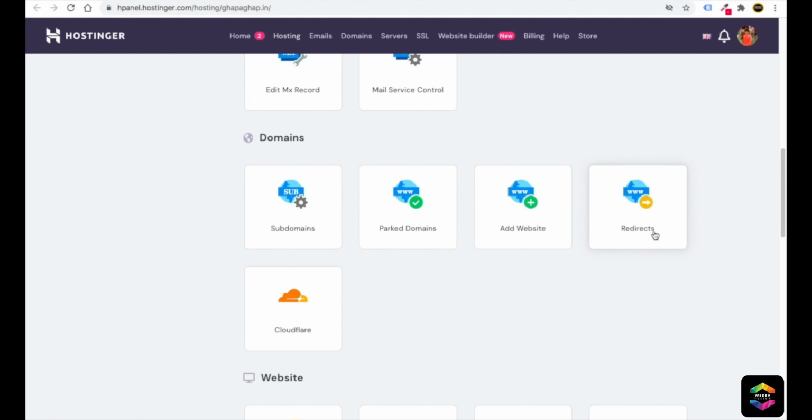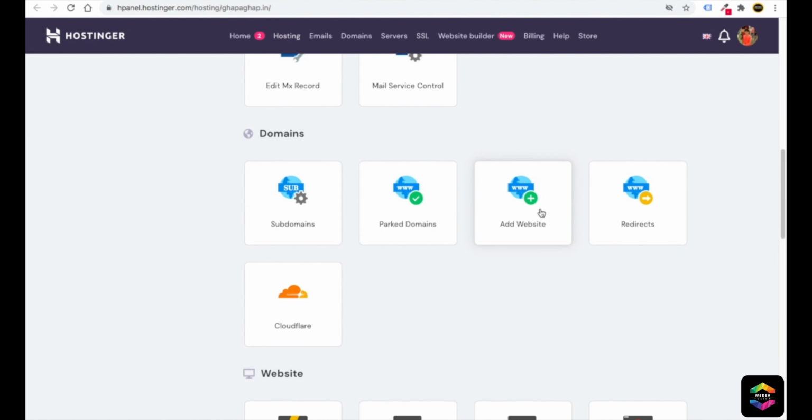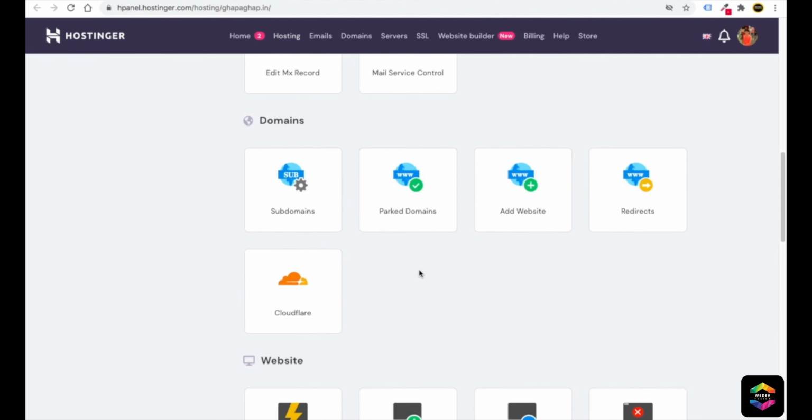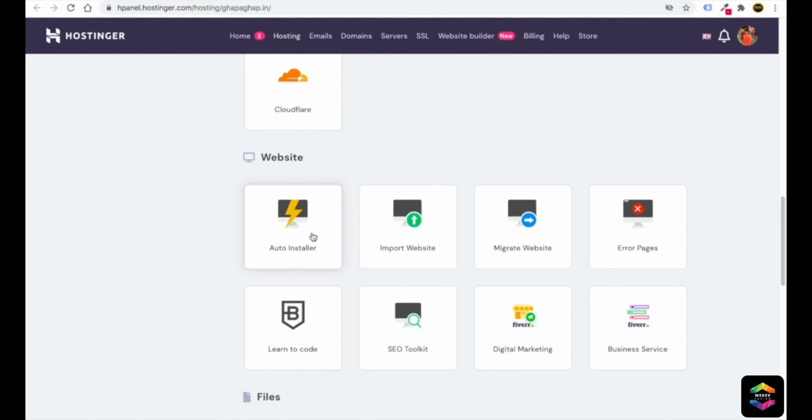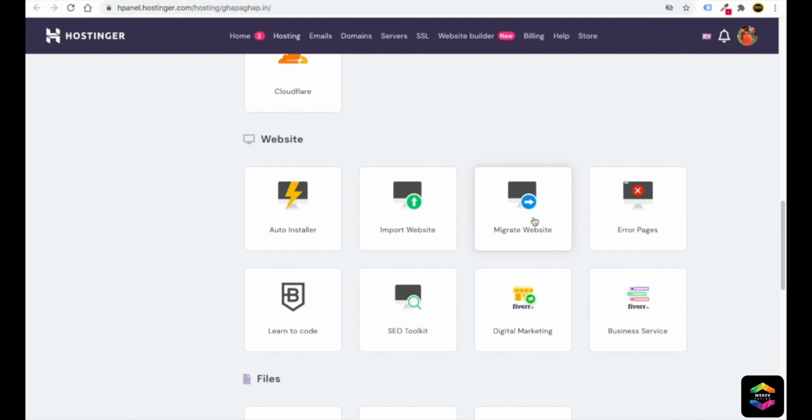Then here you will get domain details. From here you can add any website subdomains. You can go with Cloudflare, import website, or migrate website. For example, if you have a website on SiteGround and you want that site to come to Hostinger, you can go to migrate. The company will do this for you absolutely free.